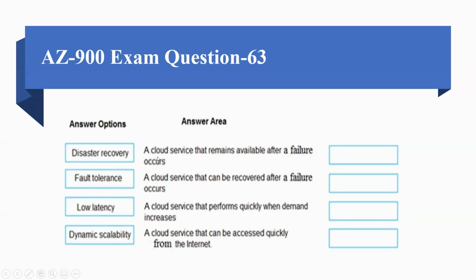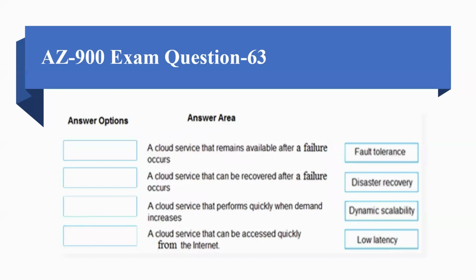And the statements are: a cloud service that remains available after a failure occurs, a cloud service that can recover after a failure occurs, a cloud service that performs quickly when demand increases, and a cloud service that can be accessed quickly from the internet. So the cloud service that remains available after a failure occurs would be fault tolerance. A cloud service that can recover after a failure occurs, disaster recovery. A cloud service that performs quickly when demand increases, dynamic scalability. And a cloud service that can be accessed quickly from the internet is low latency.